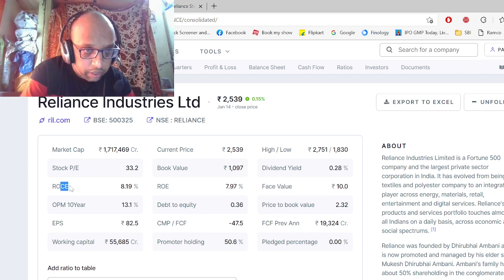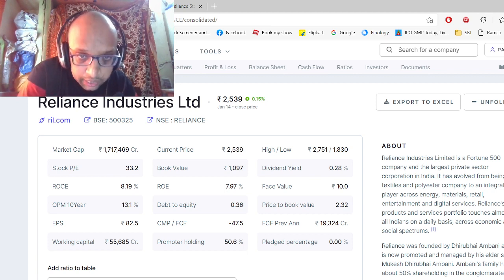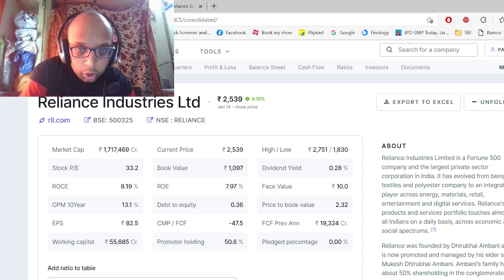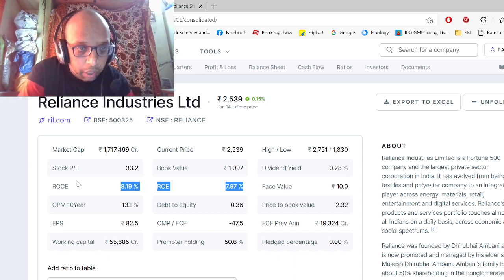Okay, and just check this ROCE, return on capital employed, and ROE, return on equity. ROE is at 7.97% and ROCE is at 8%. So this generally should be above 6%, something around above 6%. I'll tell you about this later.